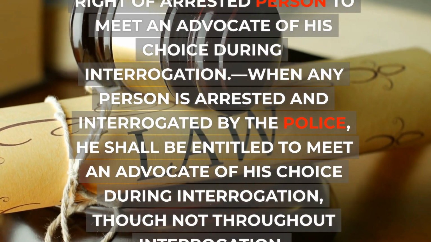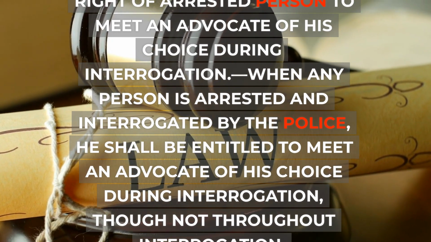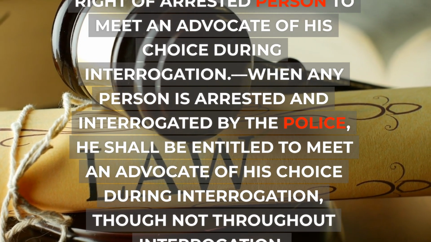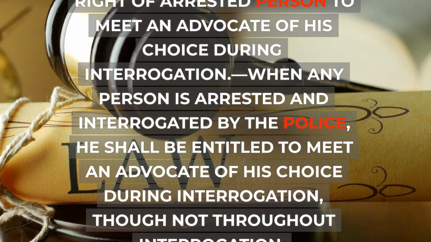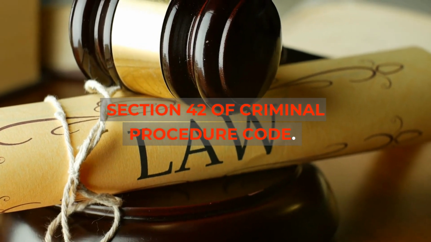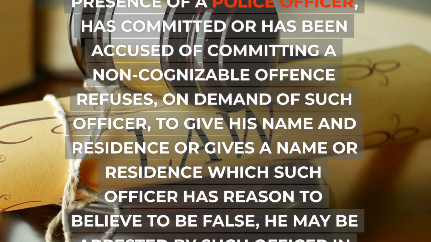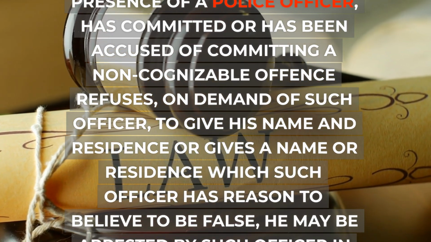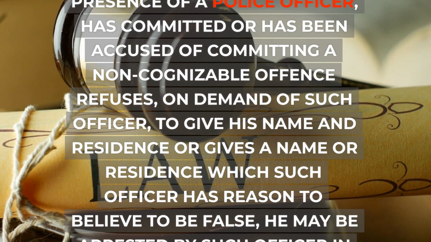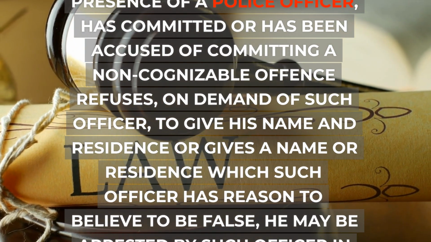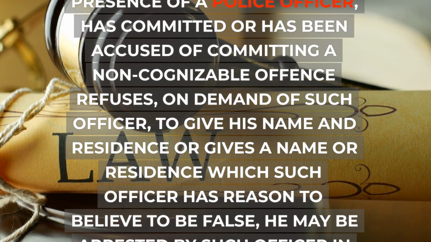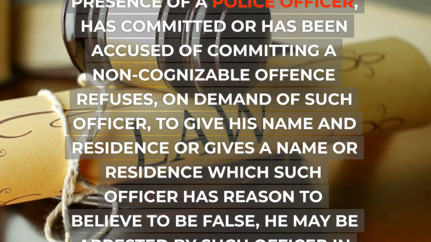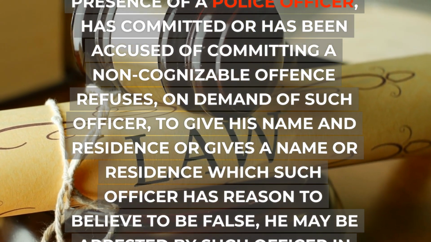Section 41D of Criminal Procedure Code. Right of arrested person to meet an advocate of his choice during interrogation. When any person is arrested and interrogated by the police, he shall be entitled to meet an advocate of his choice during interrogation, though not throughout interrogation. Section 42 of Criminal Procedure Code. Arrest on refusal to give name and residence. 1. When any person who, in the presence of a police officer, has committed or has been accused of committing a non-cognizable offense refuses, on demand of such officer, to give his name and residence or gives a name or residence which such officer has reason to believe to be false, he may be arrested by such officer in order that his name or residence may be ascertained.